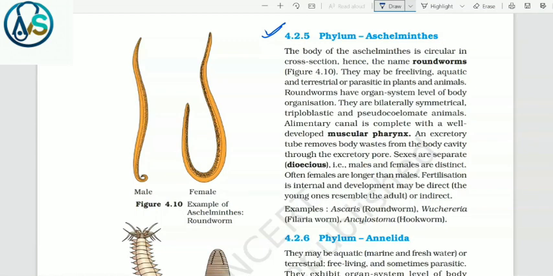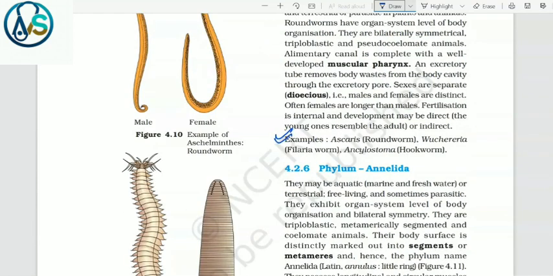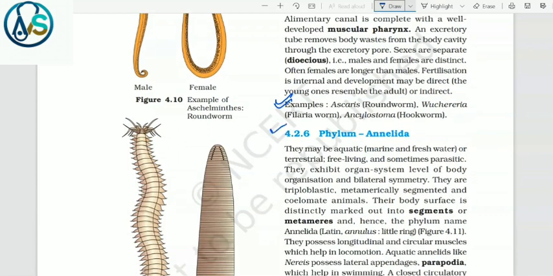Alimentary canal is complete with a well-developed muscular pharynx. An excretory tube removes body waste from the body cavity through the excretory pore. Sexes are separate, that is dioecious, that is males and females are distinct. Often females are longer than males. Fertilization is internal and development may be direct, the young ones resemble the adult, or indirect. Examples: Ascaris, that is roundworm, Wuchereria, that is filaria worm, and Ancylostoma, that is hookworm.